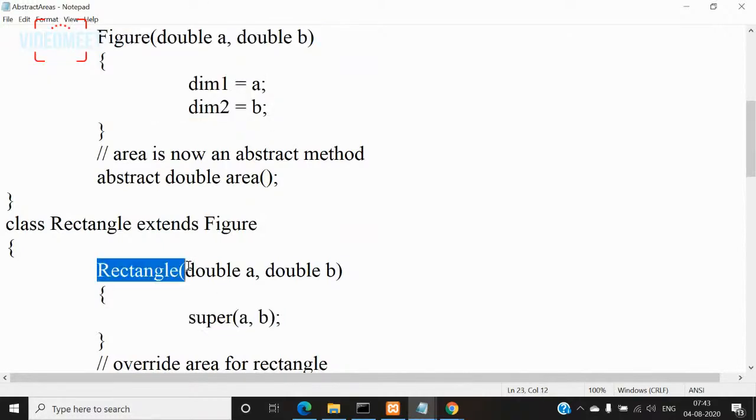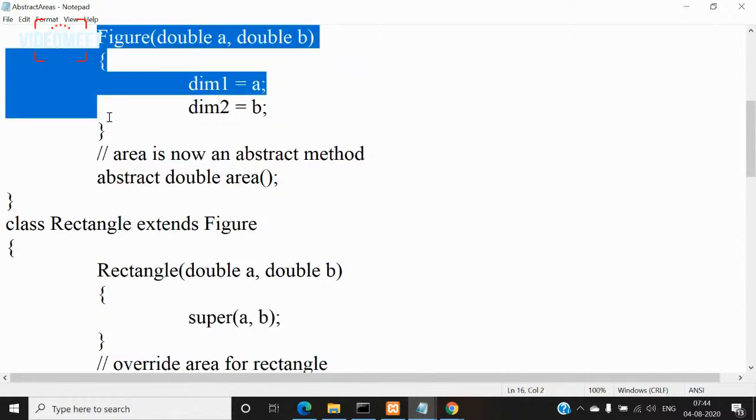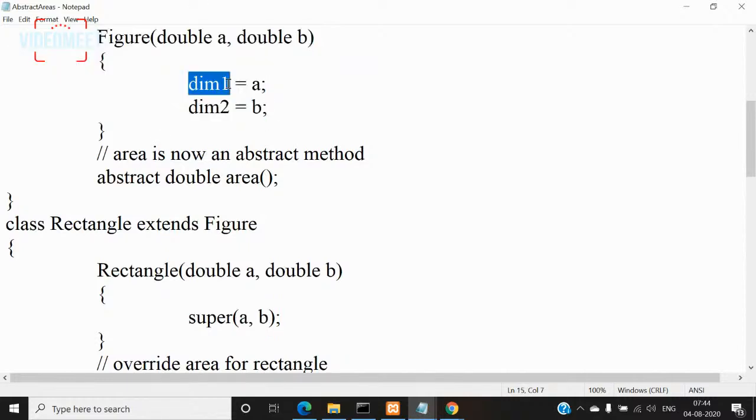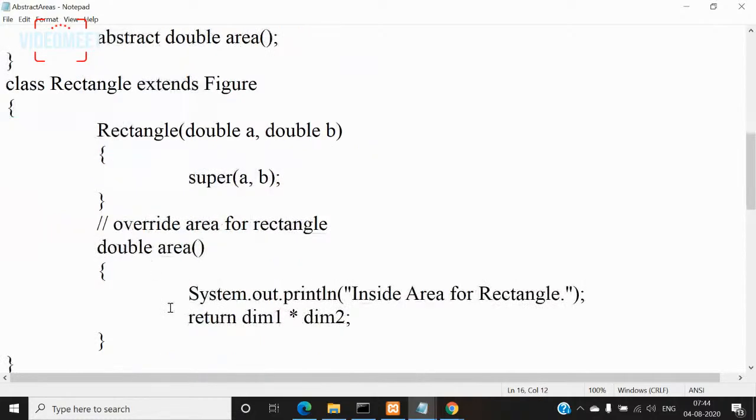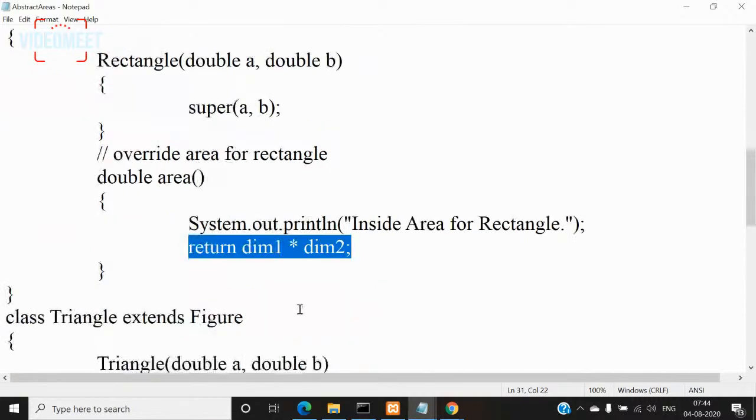So for this rectangle constructor, when an object is created, we pass two parameters a, b, and we directly pass them to the constructor of figure. So they will be initialized for the dimension1 and dimension2 variables. Then using those dimensions, I am calculating the area of the rectangle. Dimension1 is nothing but length, dimension2 is nothing but breadth, right?